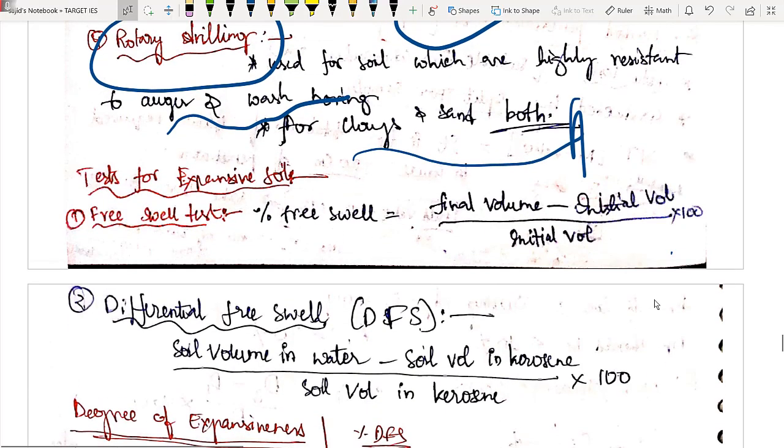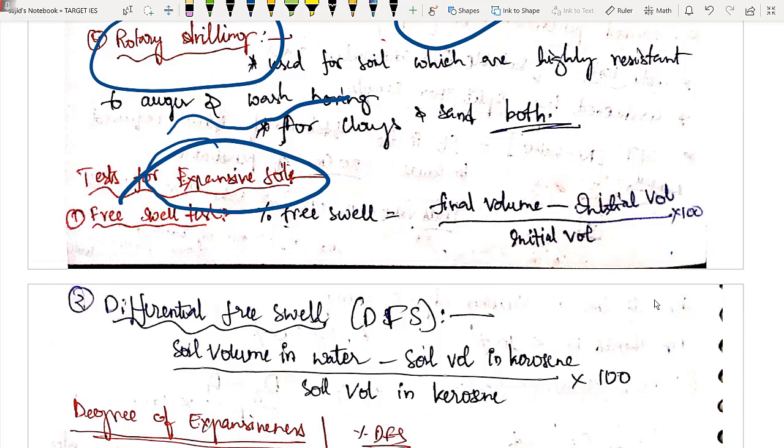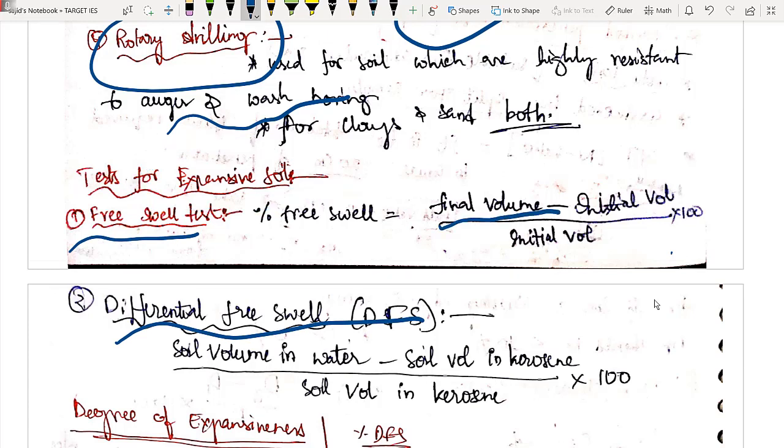There are two more tests especially for expansive soil. याद रखना, for expansive soil wherever you see swelling, we go for two more tests. One is free swell test, other is differential free swell test, to see how much your soil can actually swell. In free swell test, you immerse the soil in water. आपको volume increase हो जाएगा. Final volume minus initial volume, divided by initial volume, into 100, आपको percentage free swell आ जाएगा.